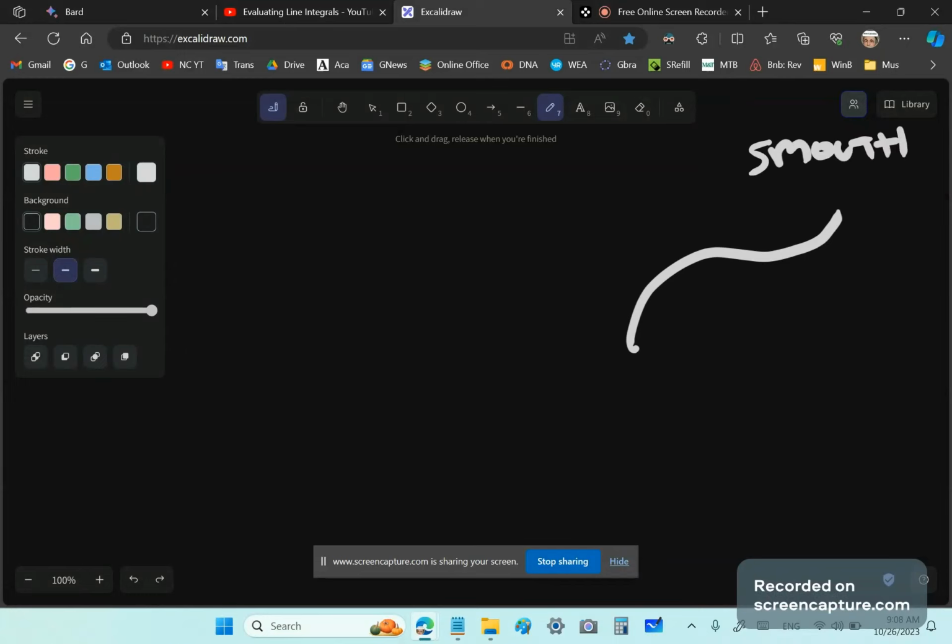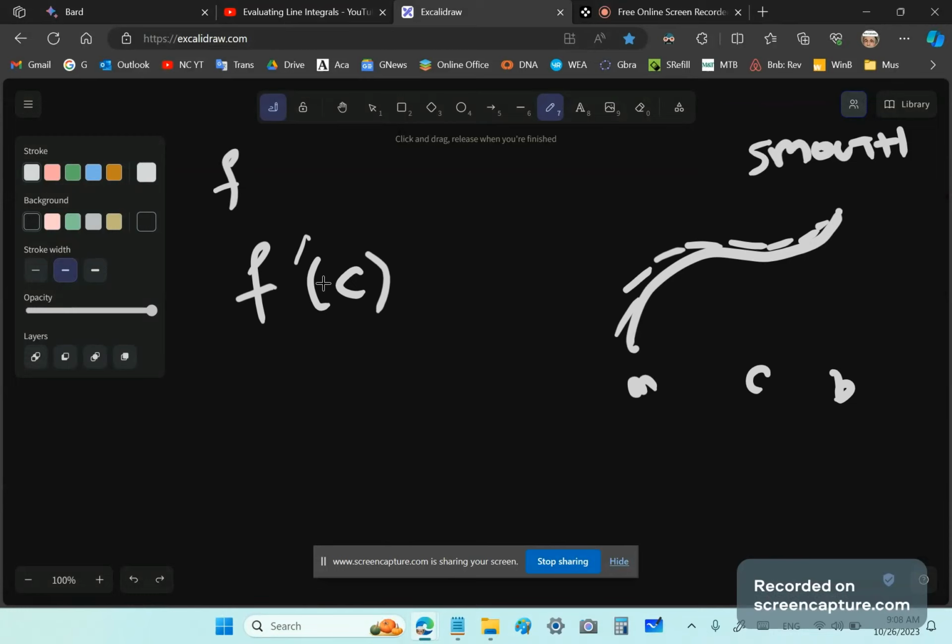And so if you have a smooth curve, all the slopes here can be represented by, if this is A and this is B, and there's some C somewhere in the middle here, all the slopes inside here have a level magnitude that is represented by f prime of c. Now notice, you might get a little bit confused when we put f prime, but f prime is just a function, by the way. It's a function like any other function.